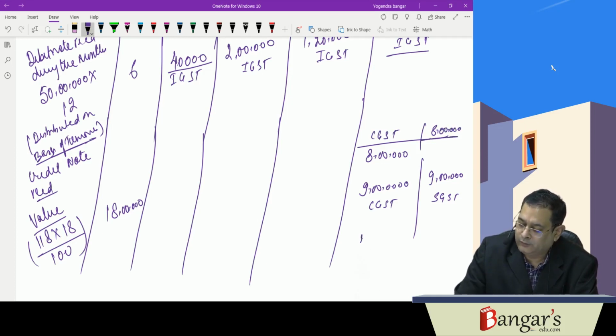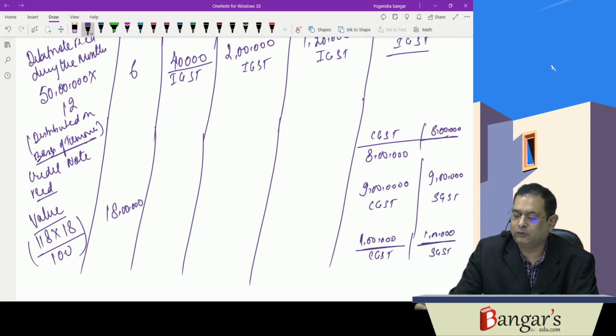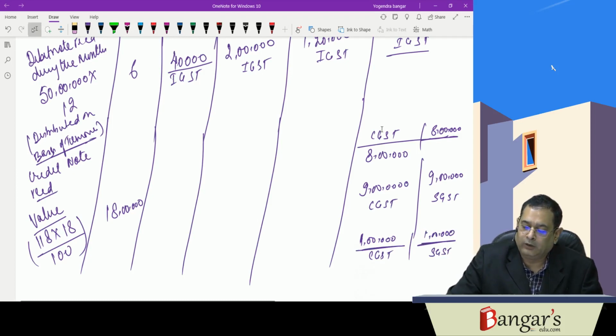So here 1 lakh CGST, 1 lakh SGST is to be paid by this unit because extra credit has been distributed to it.